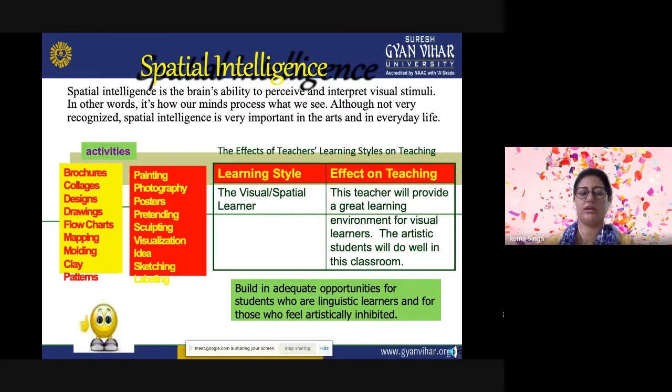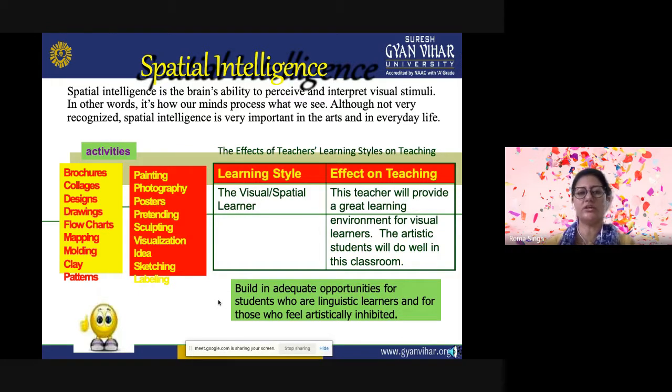So they are able to conduct various kinds of activities, and these activities can regularly be done, and are regularly being done already in the schools. So this is related to spatial intelligence: designing of various brochures, making of collages, designs, drawings, preparation of flow charts, concept mapping, or making use of maps, molding. We can say how they can make use of maps in going through different directions, clay patterns, painting, photography, sculpture, visualization, sketching, labeling.